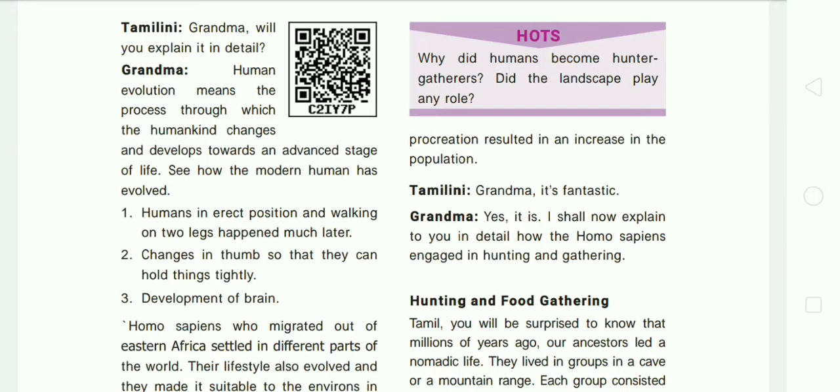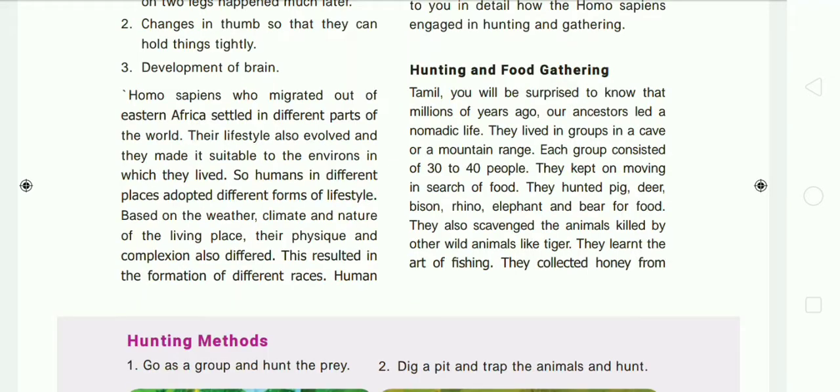Then Tamilini told grandma, it's fantastic, it's very fantastic. Her grandma said, yes, it is. I shall now explain to you in detail how the Homo sapiens engaged in hunting and gathering. So now Tamilini's grandma is going to explain to her how the Homo sapiens engaged in hunting and gathering activities. Now let us see about hunting and gathering.